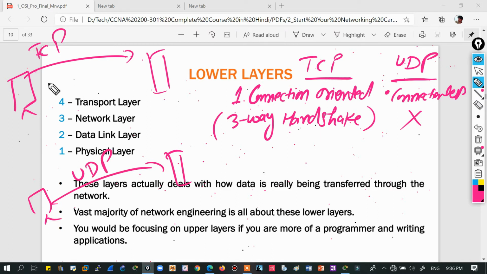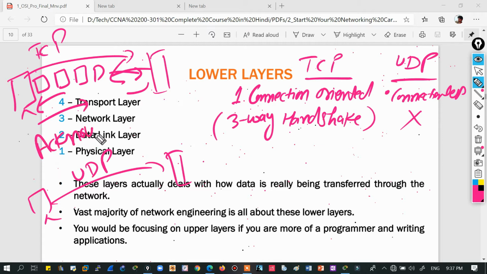When we are using TCP, when data is being transferred from client to server or server to client, suppose the server is sending this much data to the client, the client will give an acknowledgement that yes, I have received this much data and you can send the next part of the data.